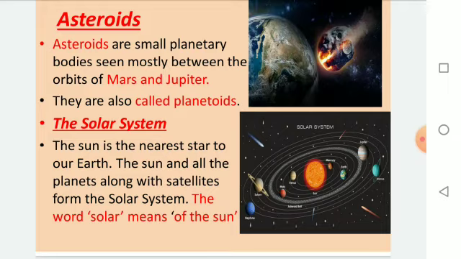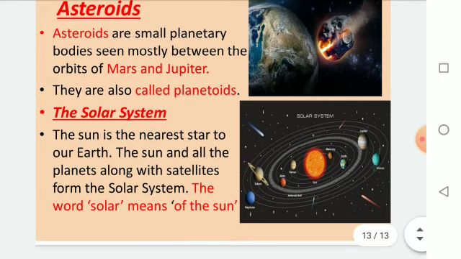Now, the solar system. The Sun is the nearest star to our Earth. Yes, we all know the Sun is the nearest star to our Earth. The Sun and all the planets along with satellites form the solar system. What includes the solar system? The Sun, all 8 planets along with the satellites is known as the solar system. The picture of the solar system you can see here. And the word solar means the Sun.